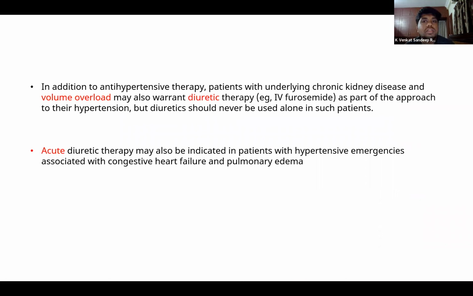Apart from these drugs, in case the child also has a chronic disease or a volume overload, we may also have to give diuretic therapy. Acute diuretic therapy can also be given in children with congestive heart failure and pulmonary edemas.